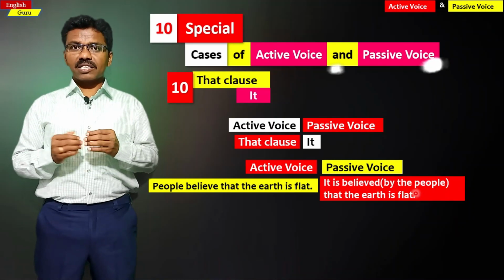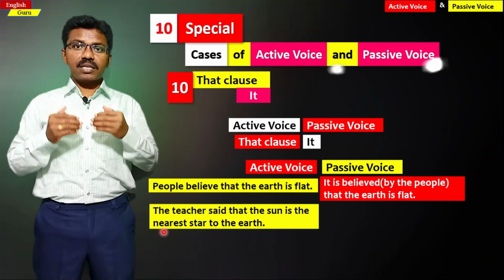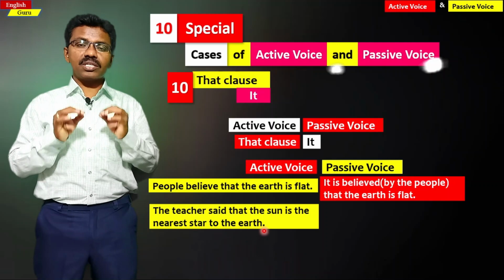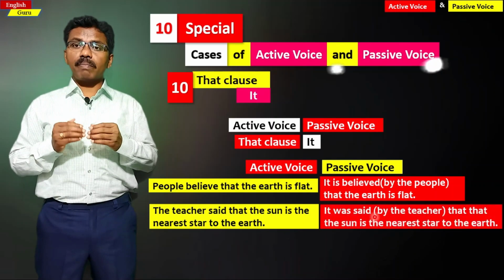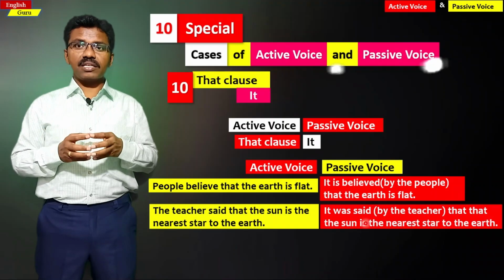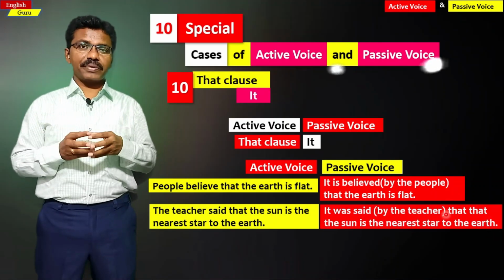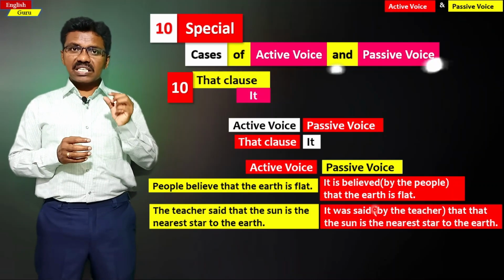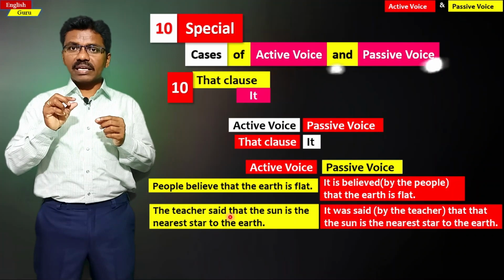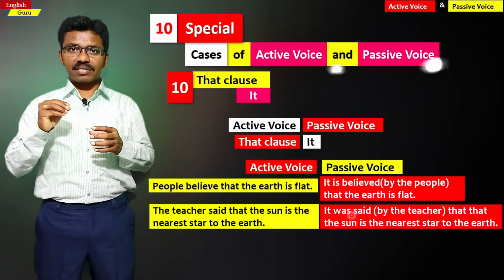In a similar manner, let us take the other sentence. The teacher said that the sun is the nearest star to the earth. So it can be changed in the passive structure like it was said by the teacher that the sun is the nearest star to the earth. So by the teacher can be written or cannot be written, omitted also. So the teacher said is replaced by it was said. So this is how that clause is changed as it.